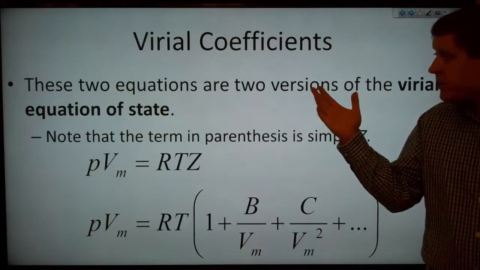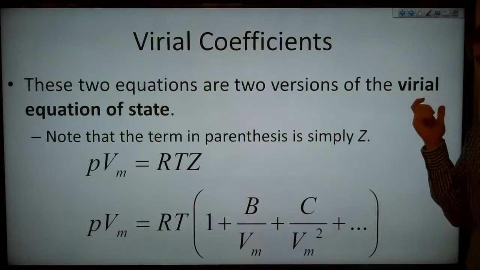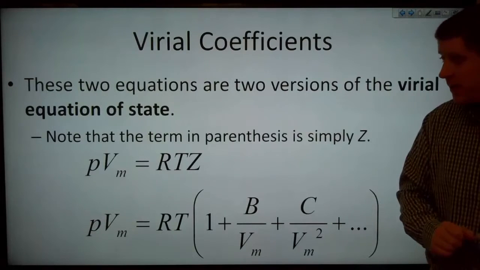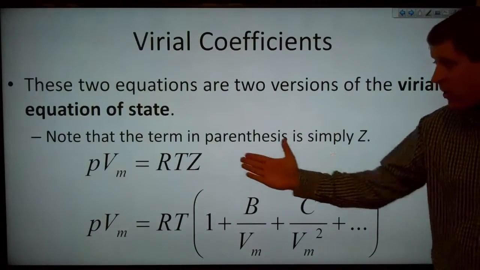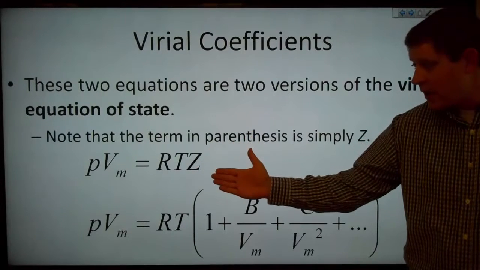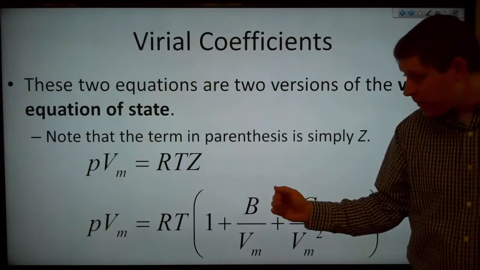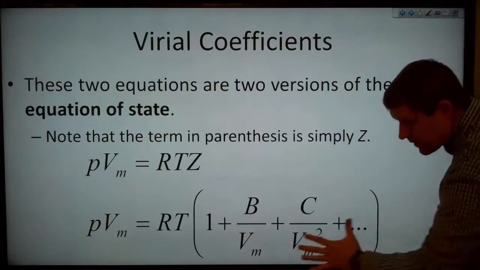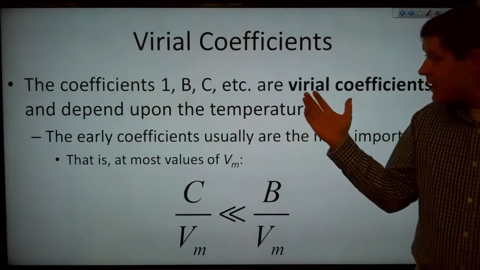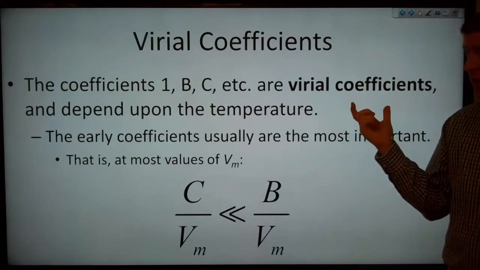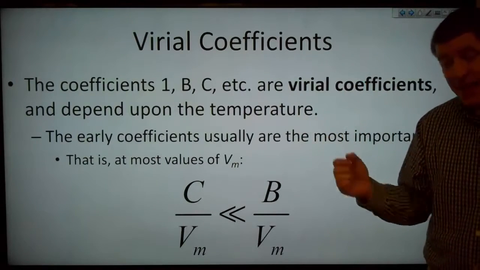Now these two equations are two versions of the virial equation of state. And note that the term in parentheses is simply Z. So P times Vm equals RTZ, and now we've expanded out that Z term. Now those coefficients, 1, B, C, and so on, are the virial coefficients, and these depend upon the temperature.